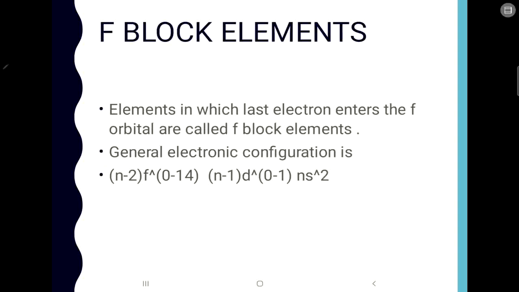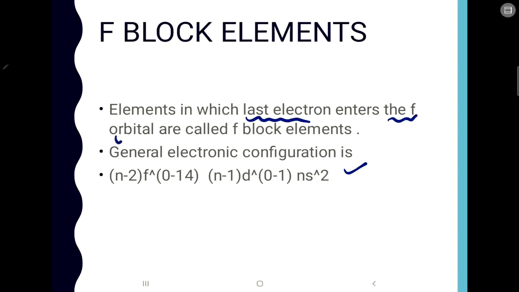Now comes the f block elements. Mostly they don't ask you to write the electronic configuration of f block elements. They might only ask you about the general outer configuration of f block elements. Similar to the s block, p block and d block, if the last electron of that element enters the f orbital, then that element belongs to the f block.